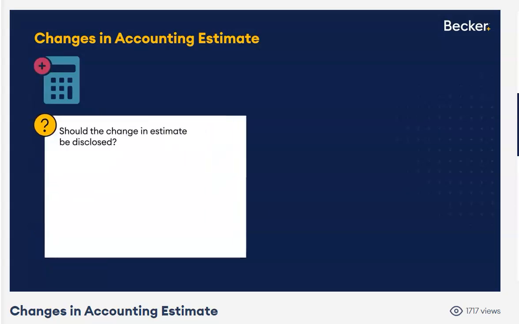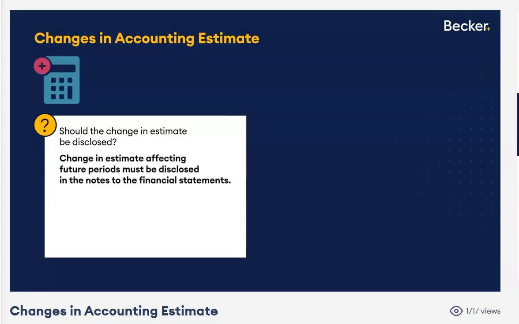Now, should we disclose this? Well, anything that's material, you got to disclose. But right up front on the exam, if they tell you the change in estimate is not only going to affect the current years, but future years as well, then you should talk about that in the notes, okay? What new information did we get that we're going to change the useful life of this machine or whatever it may be? If it's simply, though, a change in an ordinary accounting estimate and it's not material, then you don't need to talk about it. You could, but you don't need to, okay?